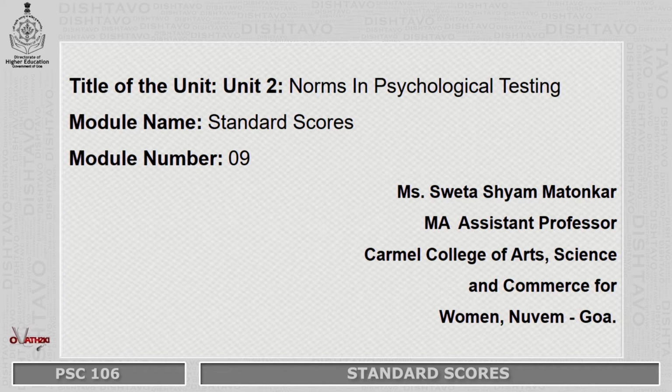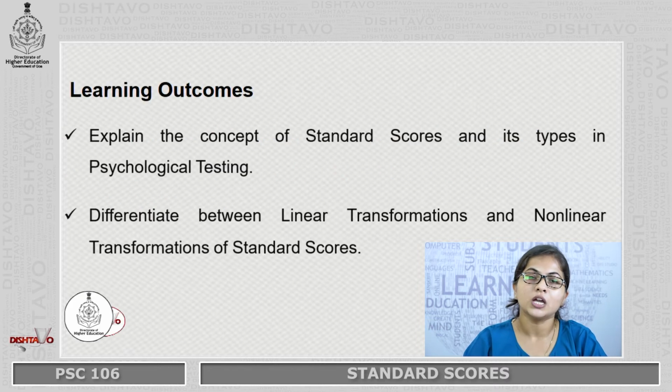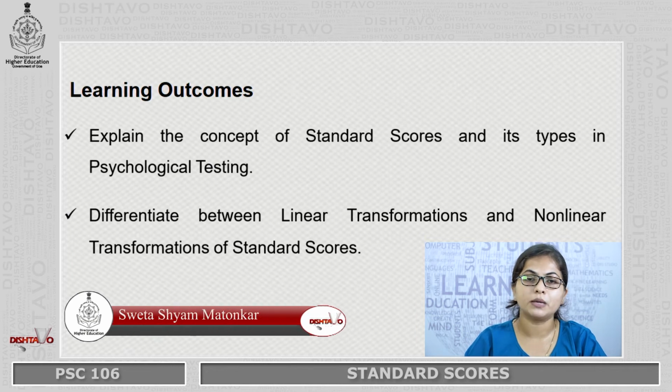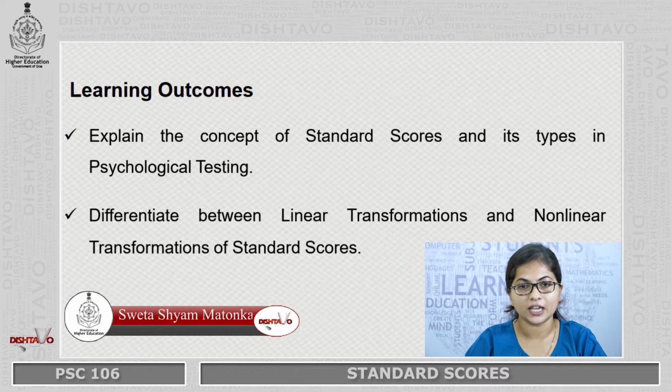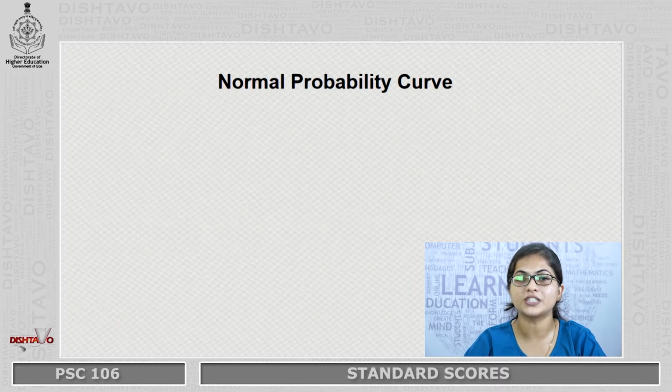The title of the unit is Norms in Psychological Testing and the name of the module is Standard Scores. The outline of the session is different types of standard scores in psychological testing, and linear transformations and non-linear transformations of standard scores. According to the learning outcomes, you will be able to explain the concept of standard scores and its types in psychological testing, and also differentiate between linear transformations and non-linear transformations of standard scores.